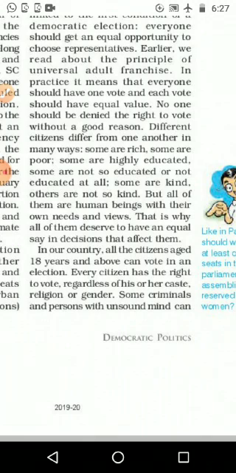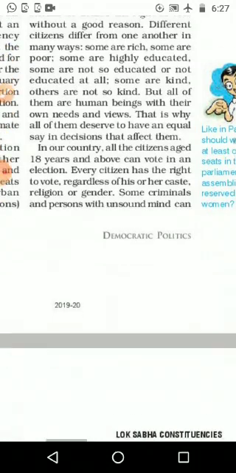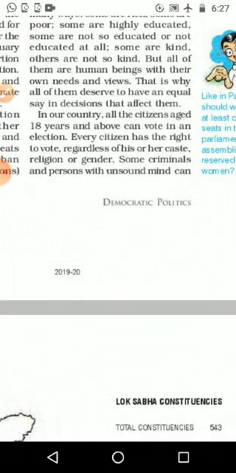Different citizens differ from one another in many ways. Some are rich, some are poor, some are highly educated, some are not so educated, not educated at all. Some are kind, some are not kind. But all of them are human beings with their own needs and views. That is why all of them deserve to have an equal say in decisions that affect them.